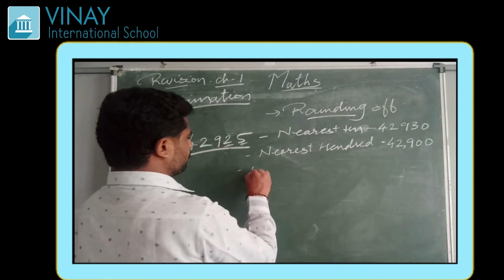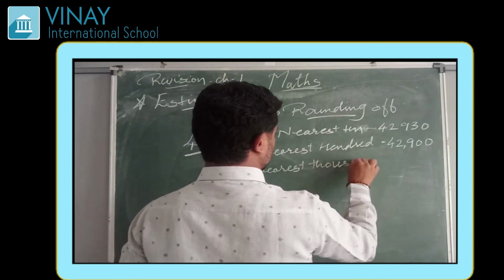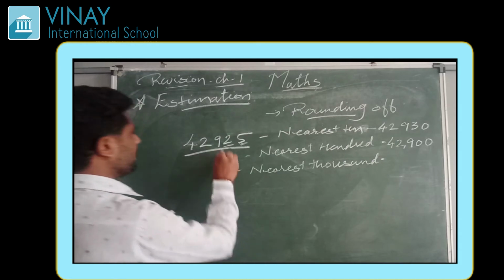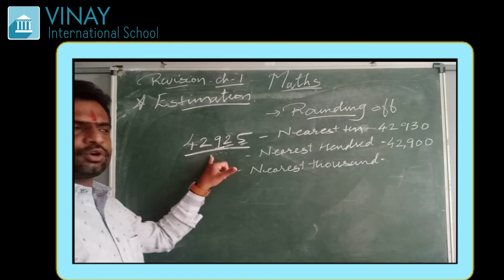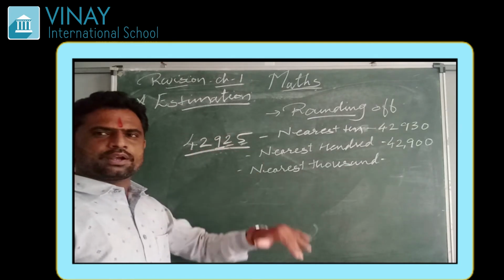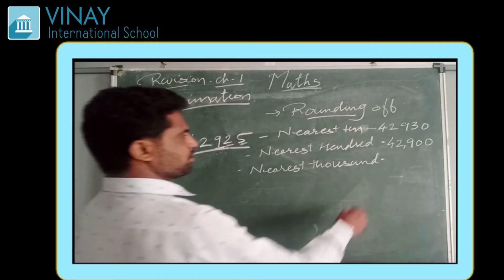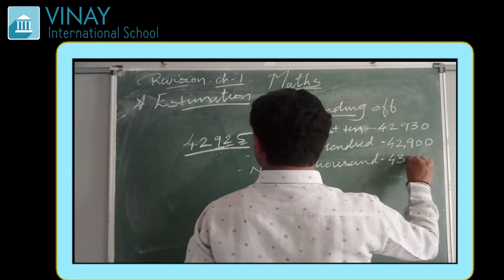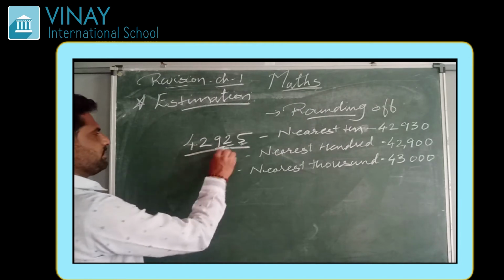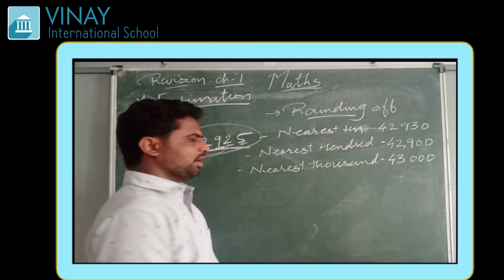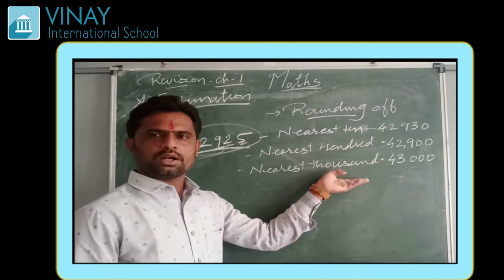If I have to round it to the nearest 1000, then I have to see the 100 place digit. If the 100 place digit is 0 to 4, then it is rounded down. If it is 5 to 9, then it is rounded up. Here it is 9, so this number will be rounded up to 43000. So this is the estimation. Estimation means to find the nearest number which is rounded to either 10 or 100 or 1000.